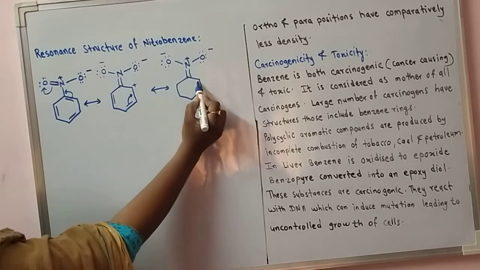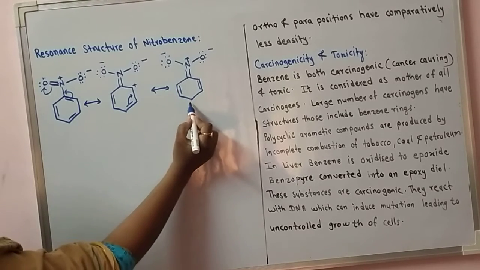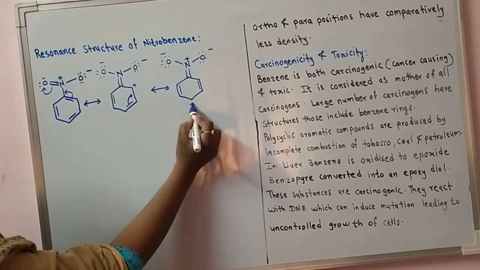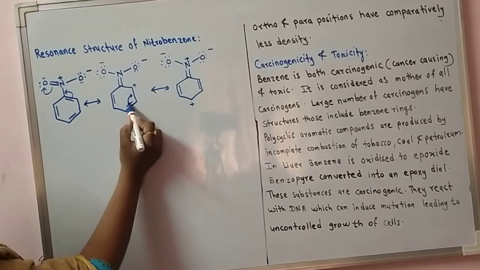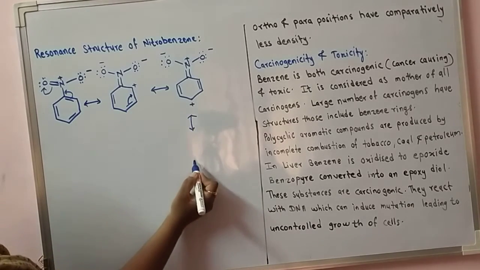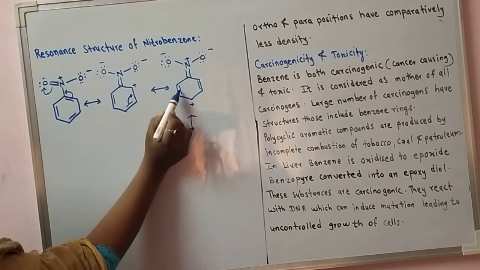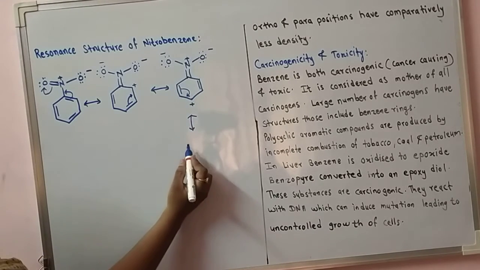Now by shifting this electron to the adjacent bond, we get this type of structure. This remains as it is, so the positive charge is now on the para position, as the electron goes away from this position. Then the next structure, which is the fourth resonating structure. Now this is shifted in this way to the adjacent bond position.